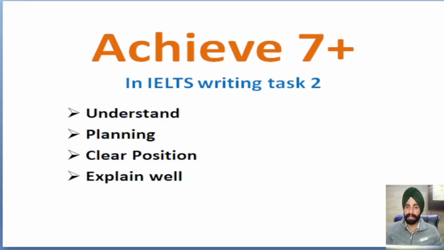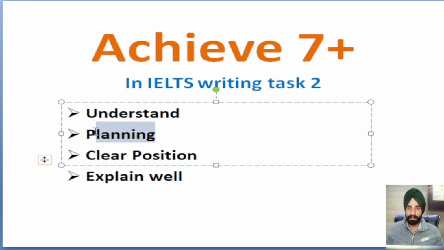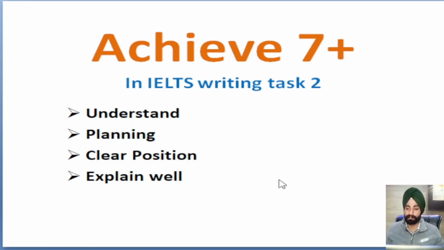Students, recently I made a video on how you can achieve 7+ band scores in IELTS writing task 2, and in this video we understood the 4 criteria. The first one is how you have to understand the question, and the second one is how you have to plan. Number third is you have to clear your position, and the last one was how you have to explain well. So this is the second part of this video.